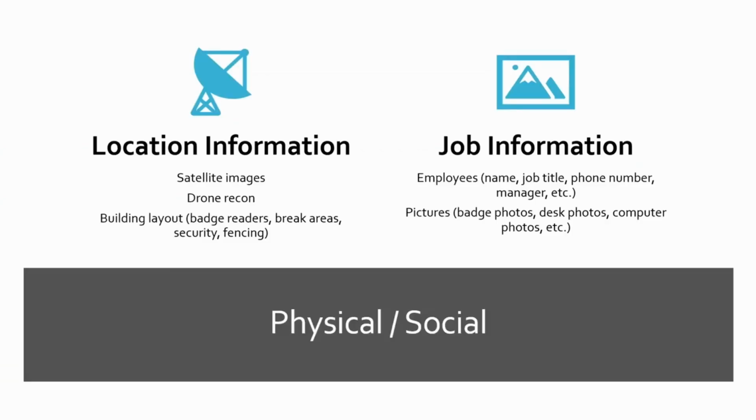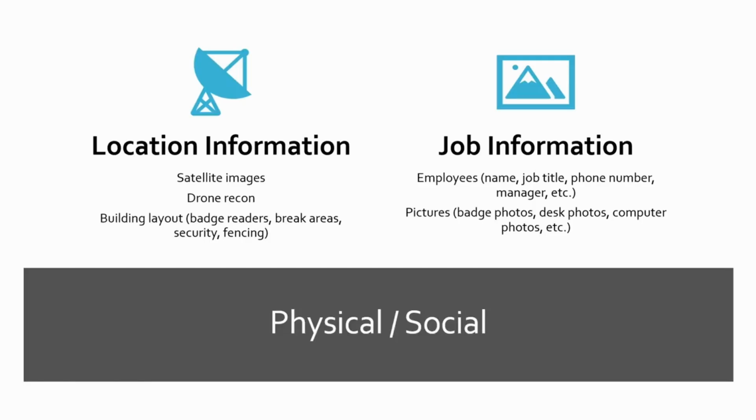So let's talk about the different types of passive recon. On the physical or social sides, physical meaning actually going on site and maybe doing a physical engagement, or the social engineering aspect of maybe doing a phishing assessment or even including it in a physical engagement or a phishing assessment. Just gathering this information from the physical social aspect is incredibly useful.